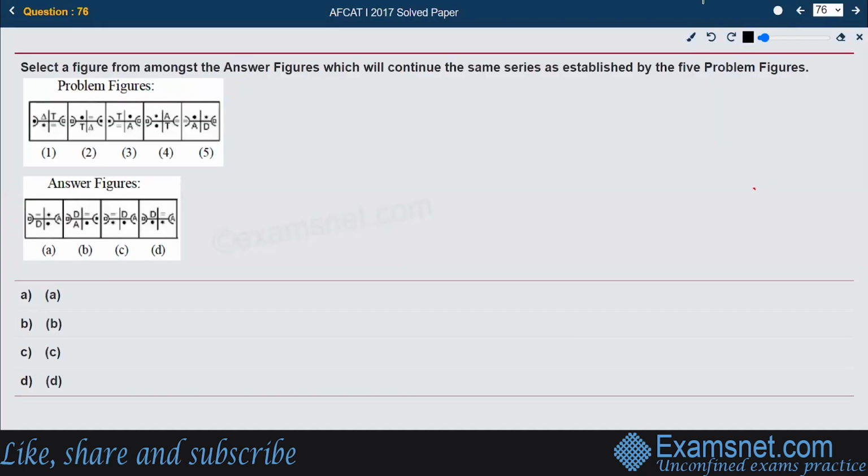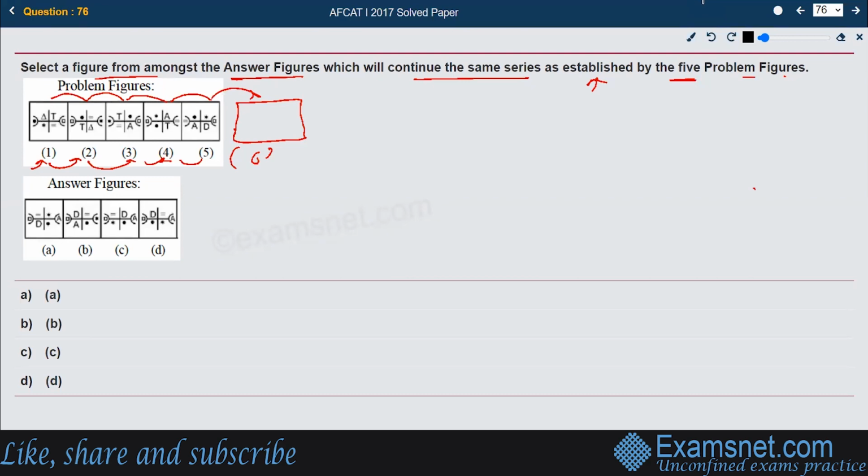Now, these are visual reasoning based questions. What we are supposed to do in these types of questions is select a figure from amongst the answer figures, which will continue the same series as established by the five problem figures. There is a series being created between 1, 2, 3, 4, and 5. There is a pattern that is being followed from 1 to 2, 2 to 3, 3 to 4, 4 to 5. And following the same pattern, we are supposed to guess what should be figure number 6. So let us try to understand what the pattern is.